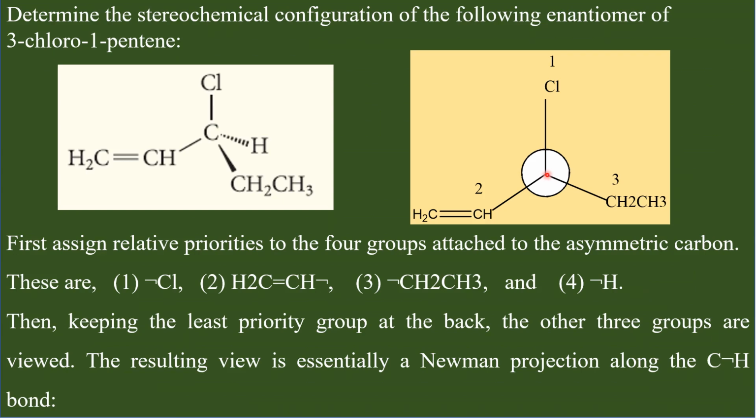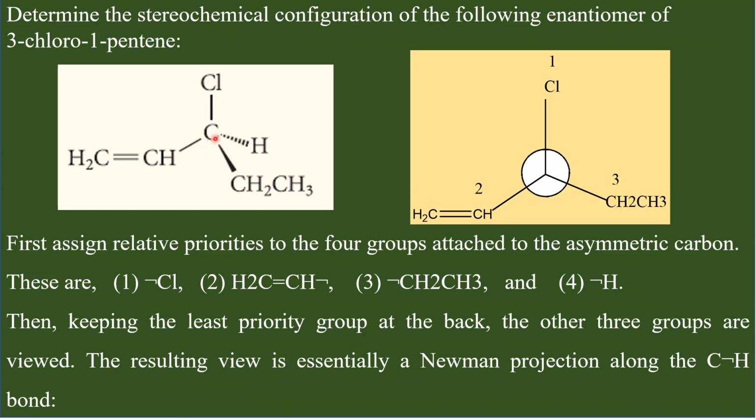Now after assigning the priority numbers, read the priority numbers from 1 to 3. So you have to travel from 1 to 3 like this. Now your eyes travel in the anti-clockwise direction. Therefore, this chiral carbon is assigned S configuration.